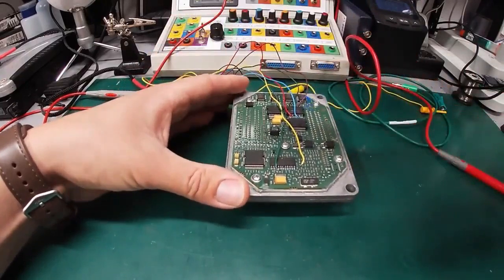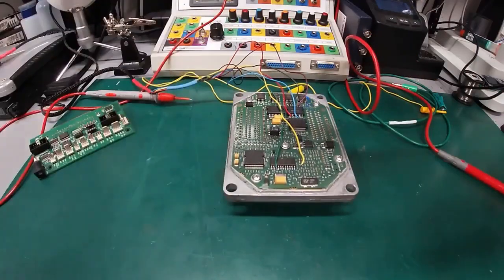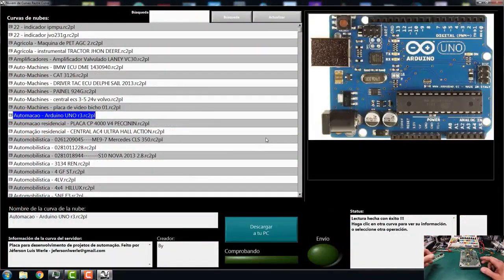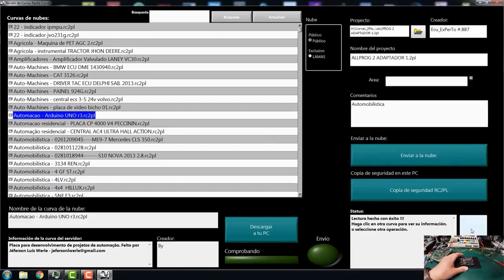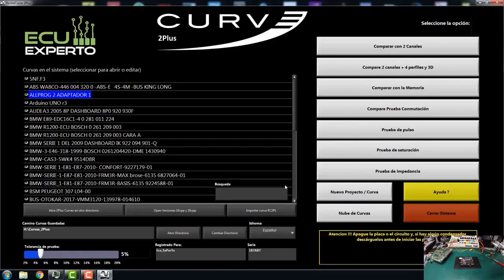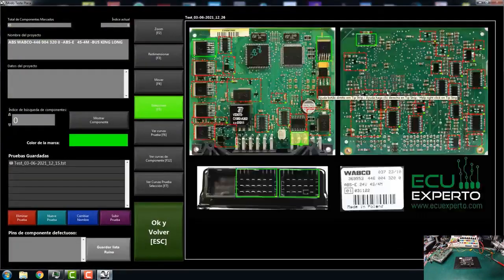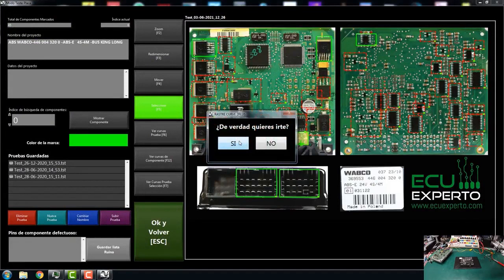We look for what the fault is. So I am focused there more than on the cloud. Still, the cloud helps us. If I have doubts about whether my Arduino is fine, I have it there, I download it as I have done, and then I compare it. And that's it. As for the data cloud, it is not finished yet. Nothing more.